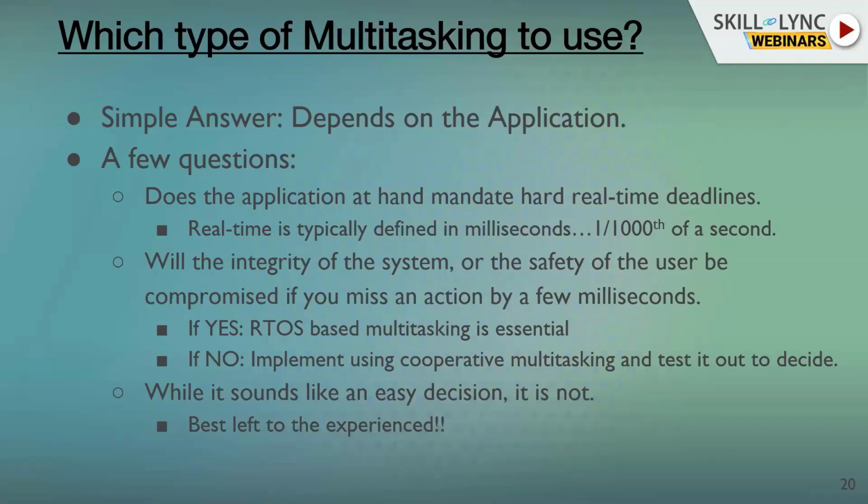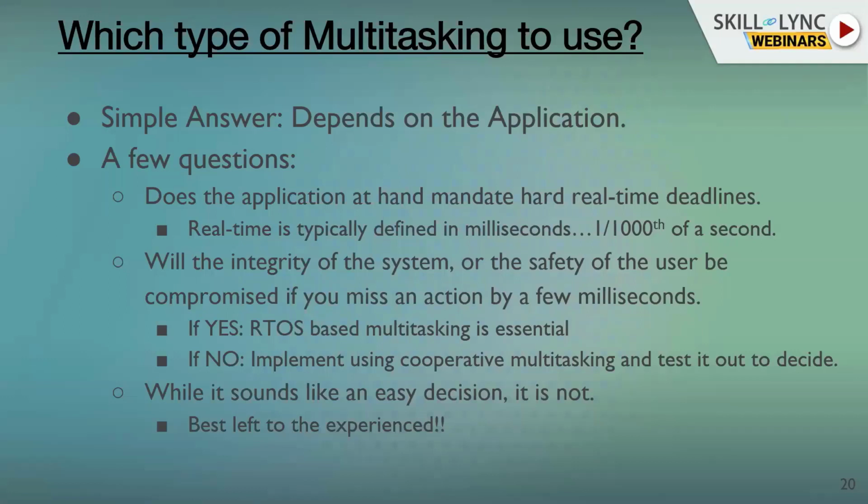So you have to understand and figure out whether the application actually mandates hard real-time system deadlines. Does it or does it not? Will the integrity of the system and its parts or the safety of the user who's using the system be compromised if you miss an action by a few milliseconds? You'll have to figure that out based on the application. If you feel that is a yes, then an RTOS based multitasking system is essential.